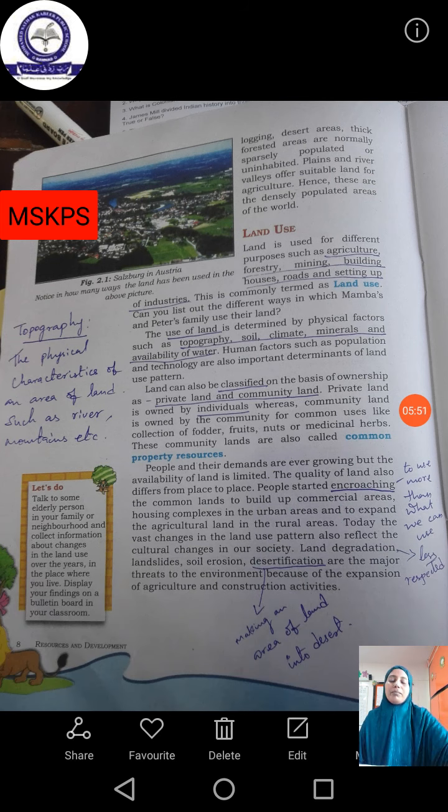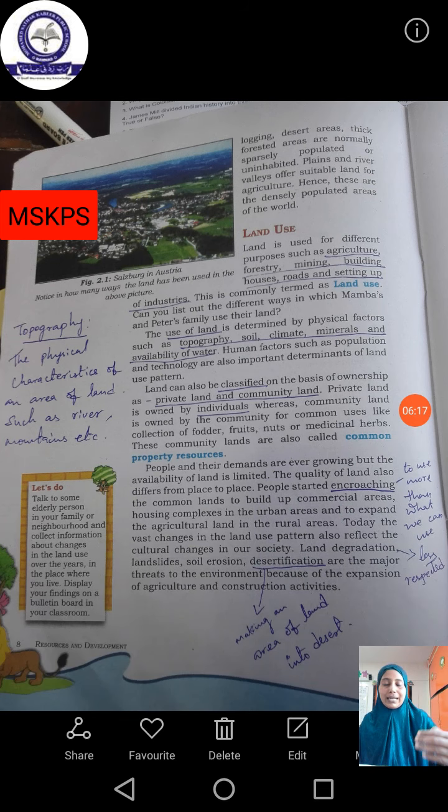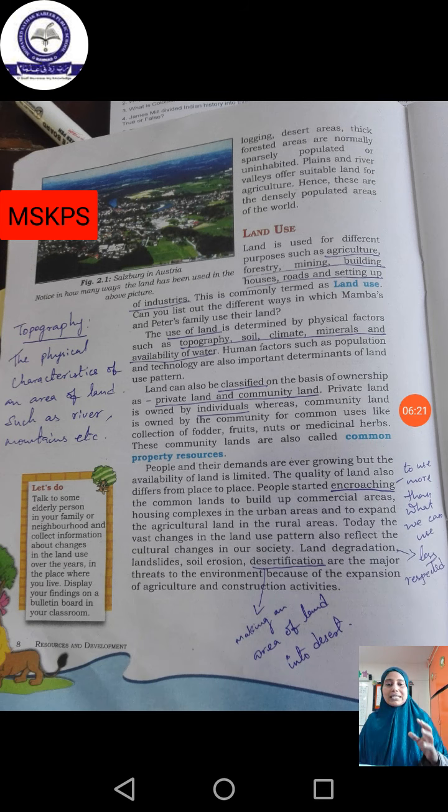See, nowadays real estate is a very upcoming business, isn't it? Why? The reason is the value of the land. If you are fixing a price for a land, that land should have so many facilities for convenient living. That is the importance we have to see when we buy a land or when we sell a land, isn't it? So what are all the facilities a land should have?